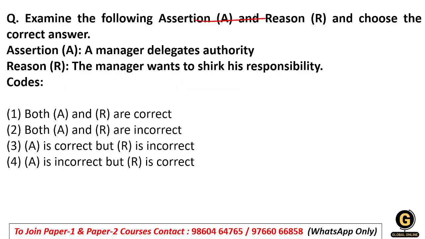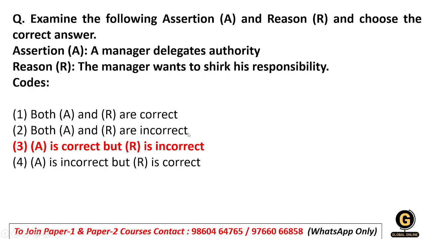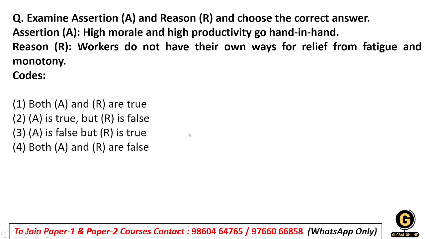Examine the following assertion and reason and choose the correct answer. So here assertion and reason are given to you. Assertion says a manager delegates authority, and the reason says the manager wants to shrink his responsibility. So here a very easy question. Manager delegates authority, the assertion is completely true, and if a manager is delegating authority, it doesn't mean that he shrinks his responsibility. So here assertion will be true and the reason will be false. So A is correct but R is incorrect.